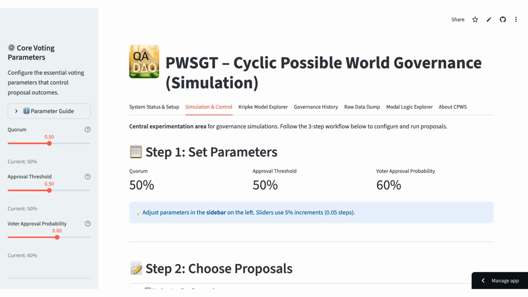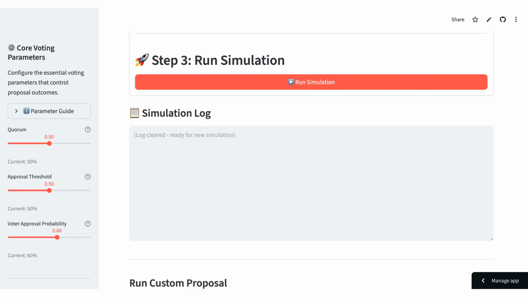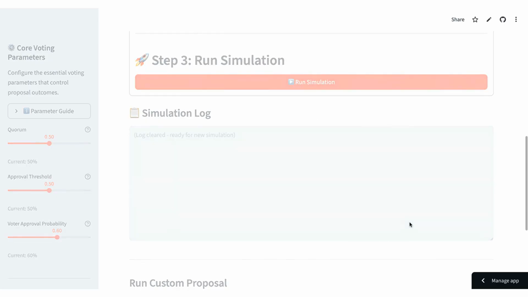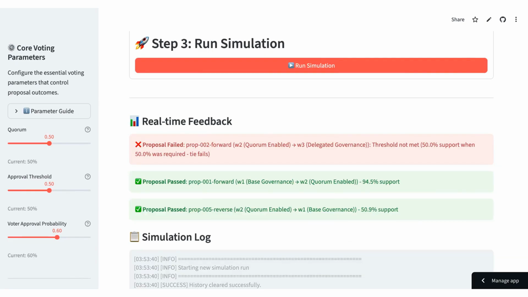And voter probability, 0.6. This sets the random chance that any voter will vote for a proposal. We keep it at 60% for a slight bias towards success. We're going to run a batch of predefined proposals. Since we start in W1, the only relevant proposal is the first one, W1 to W2. The simulation runs. The log below shows us the results sequentially.